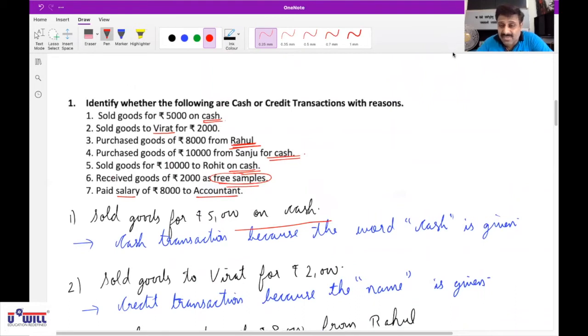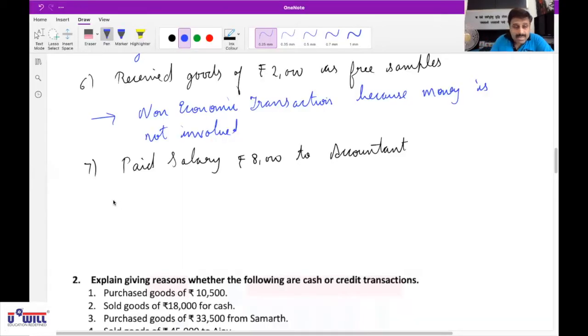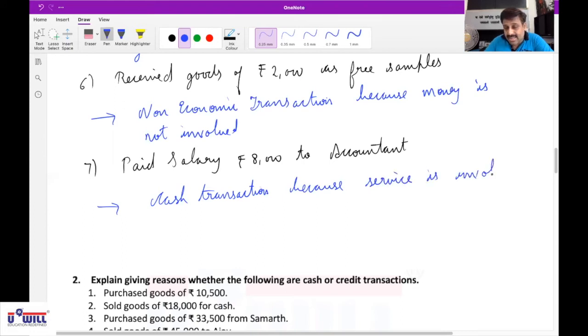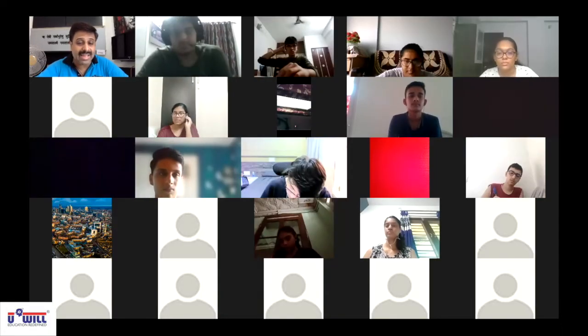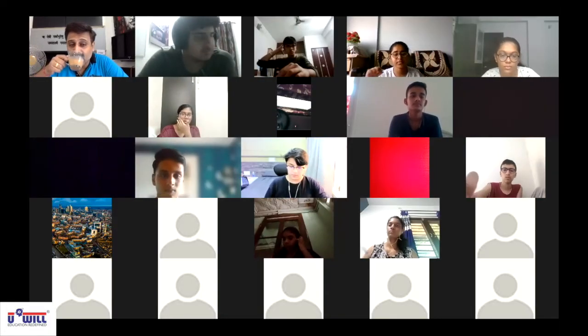Write down the transaction. Cash transaction. Why cash transaction? Because service is involved, and services are generally cash transactions. Is that clear to all of you? Yes, sir. So everyone is clear how to identify cash and credit transactions? Yes, sir.